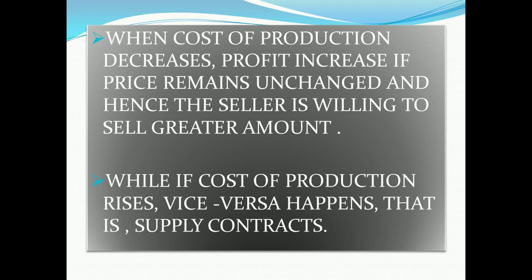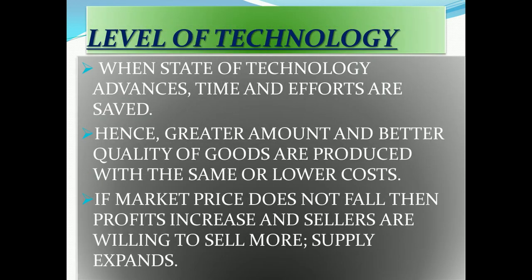Why? Because there is a possibility of profit. Laborers and capitalists are getting a lesser amount, so the earning capacity and possibility are more. So when the cost of production is lesser, supply increases. While if the cost of production rises, vice versa happens, and supply contracts. If laborers and capitalists demand higher rates and wages, then the cost of production goes up, so supply will contract because the profit margin will be lesser at that time. Now the second is the level of technology.